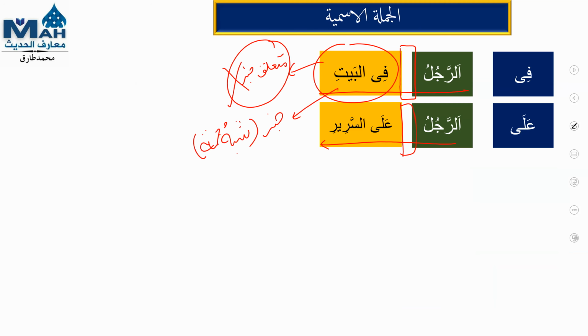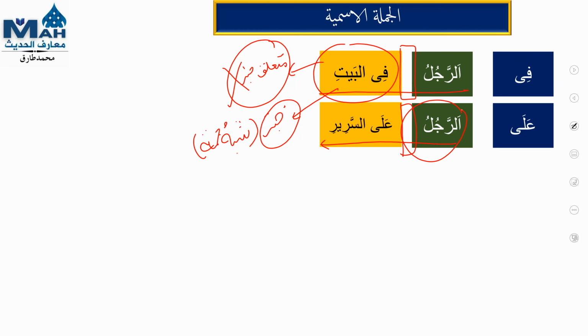Actually, it is taking the place of khabar. It is not the actual khabar, but no problem, we can say it khabar, even if it is not fulfilling the requirement of our nakira and raf'un condition, because it is a compound. So in the compound form, it is taking the place and the position of khabar. So sometimes it is called substitute khabar. So it is called substitute. So we have used ar-rajulu ala sariri, man on the bed.